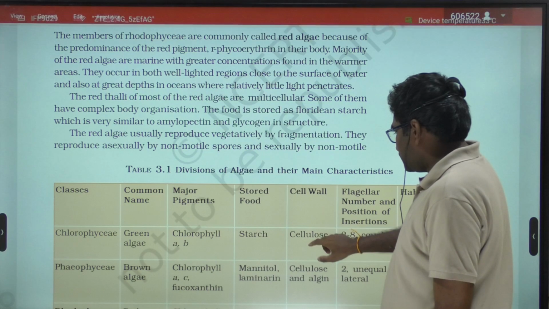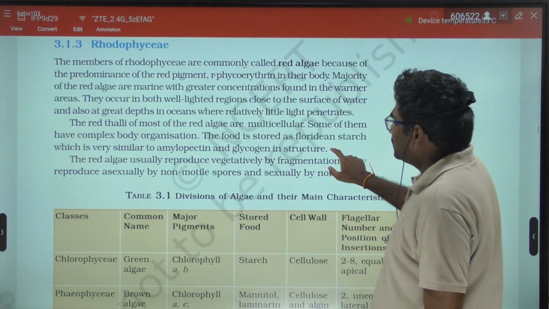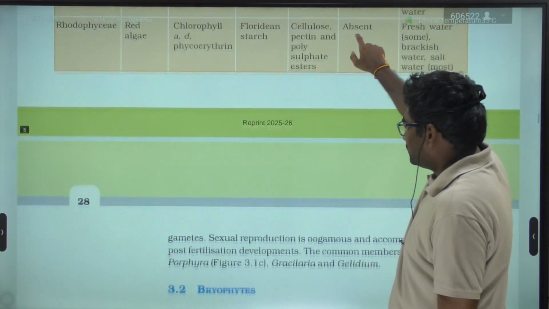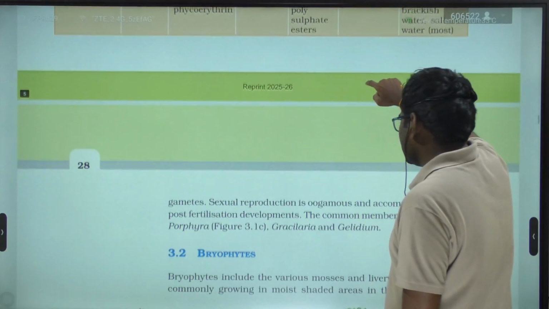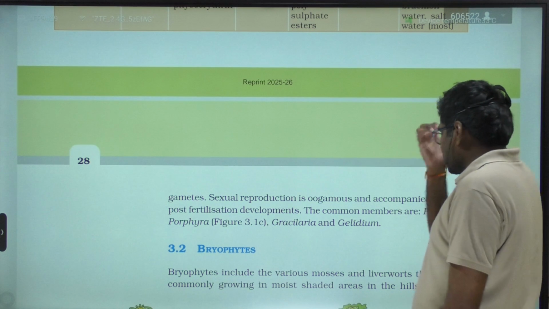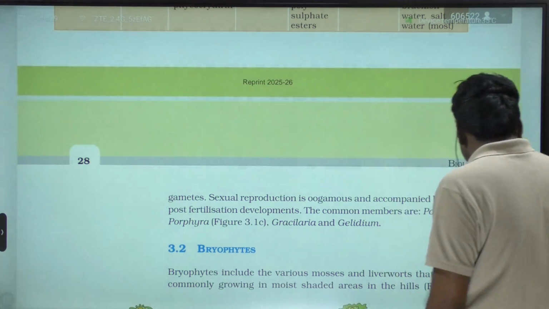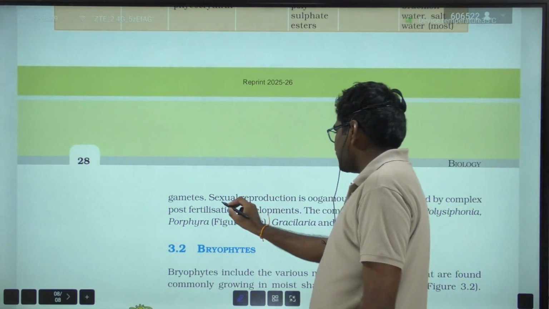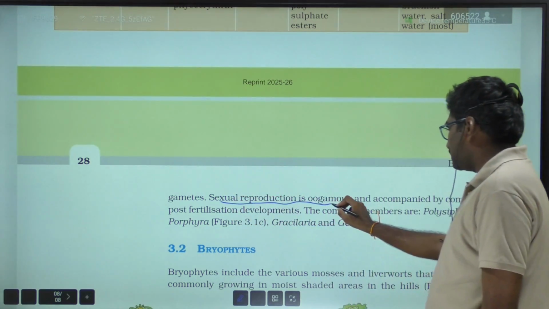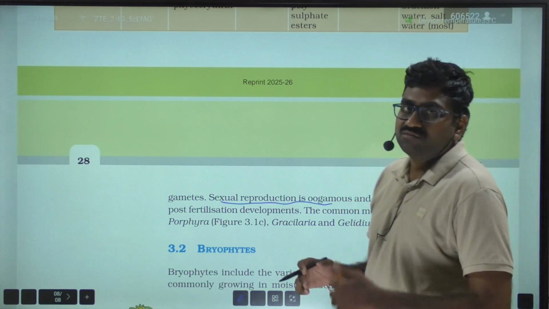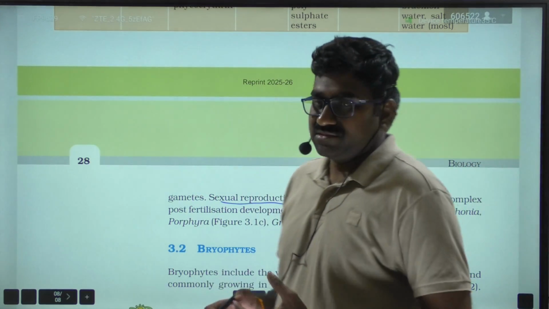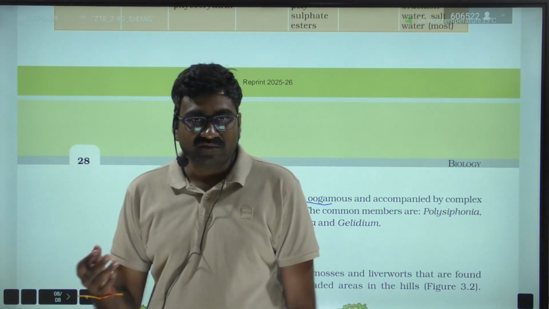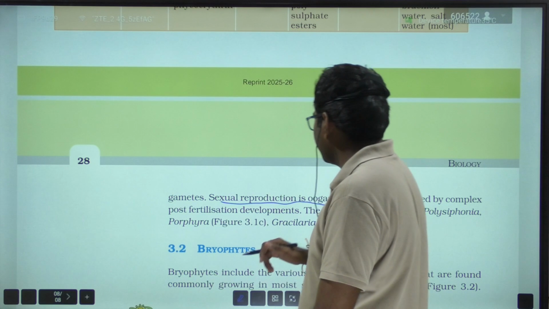In the Rhodophyceae, we need to remember some important points. Sexual reproduction is oogamous, only oogamous. Other examples for the oogamous type: Volvox, Fucus, and red algae.